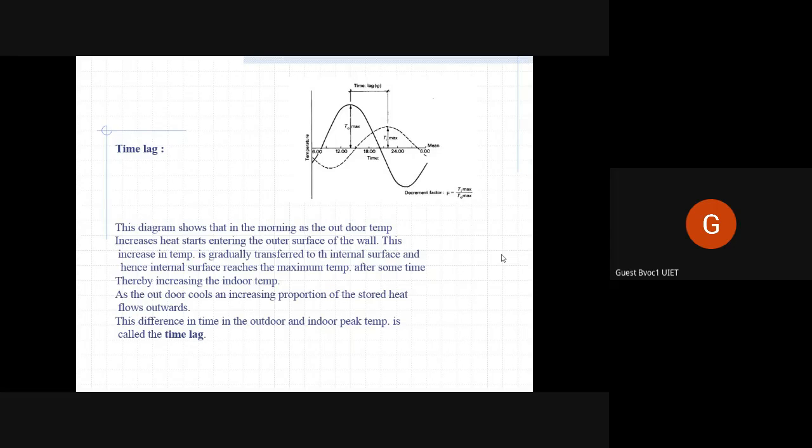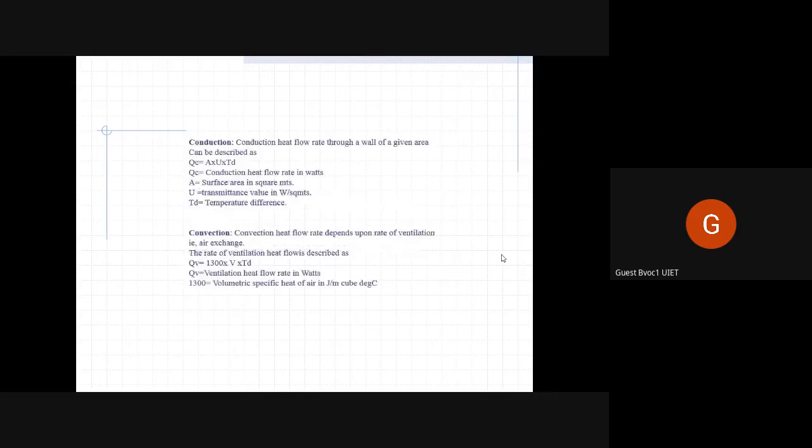So in context to heat transfer, time lag basically means the difference in time in the outdoor and indoor peak temperature, meaning when the environmental temperature, बाहर का temperature is at its peak, and जब interior या घर के अंदर का temperature is at its peak, उन दोनों में जो difference होता है, that is called the time lag. This happens because of all the factors that we discussed.